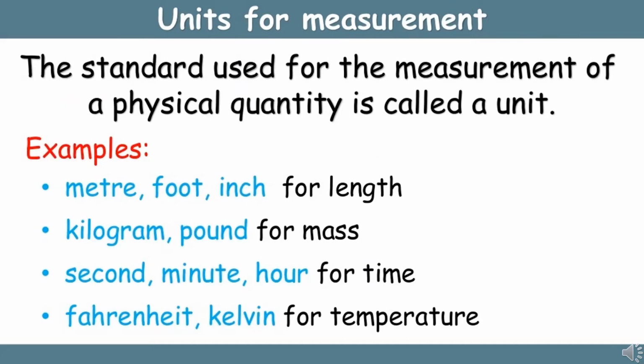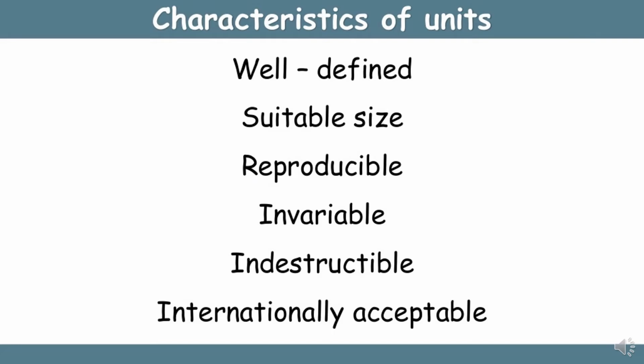Units for measurement. The standard used for the measurement of a physical quantity is called a unit. Examples: meter, foot, inch for length, kilogram, pound for mass, second, minute, hour for time, Fahrenheit, Kelvin for temperature. The characteristics of units are well-defined, suitable size, reproducible, invariable, indestructible, and internationally acceptable.